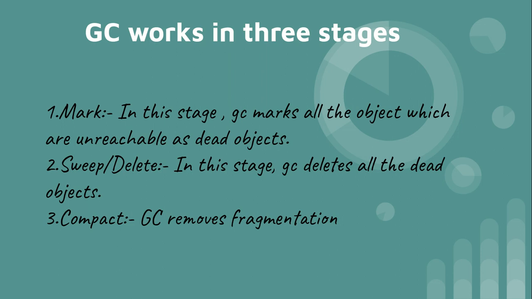The sweep and delete stage, as the name suggests, is the stage in which the GC deletes all the dead objects. And then the compact stage. Let's say you have a memory bunch, and you have deleted some variables in between. Let's say you have 10 slots of memory, and you have deleted something from the second slot, the seventh slot, and the eighth slot.